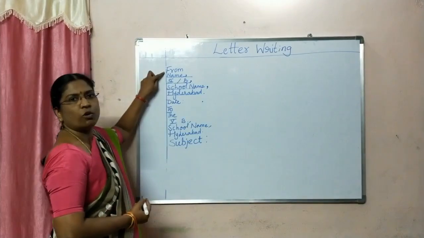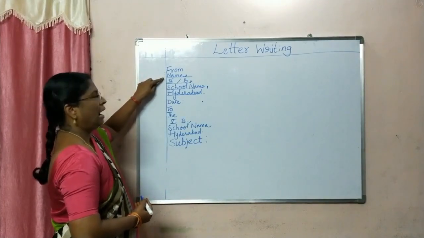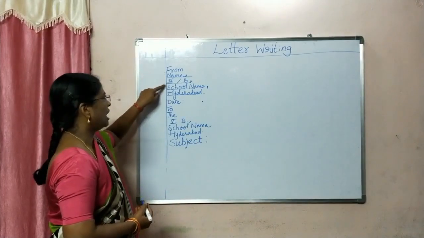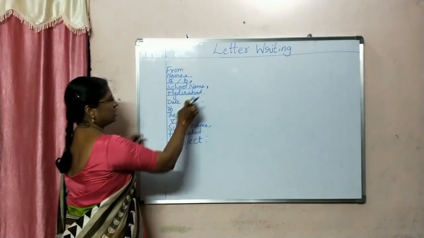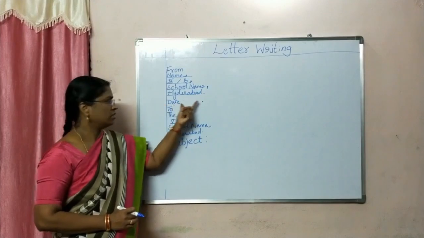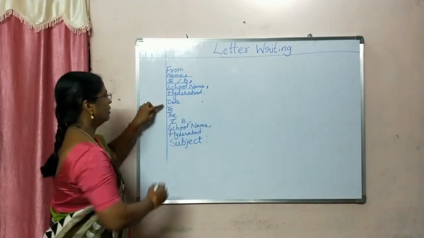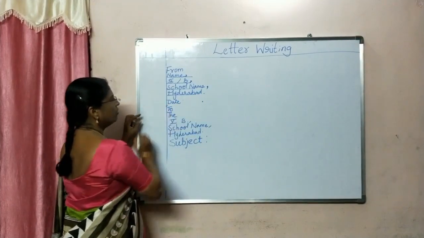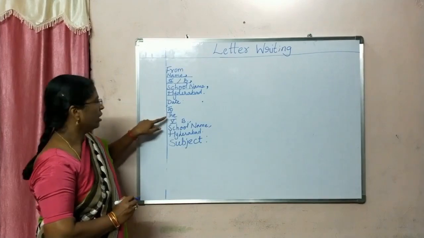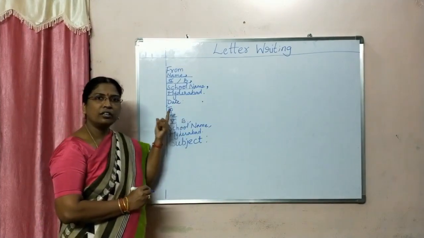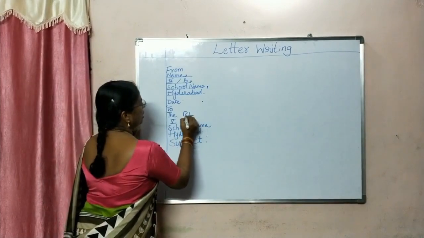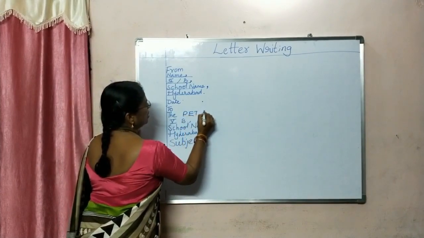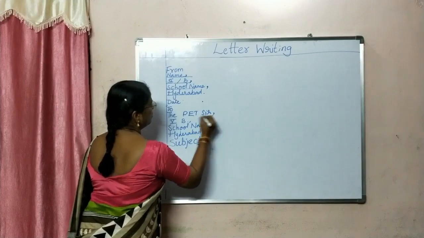So for first what you will write? From address, and your name you will write, your class, section, your school name, then the city, that is Hyderabad. Then whichever date it is, that date you need to mention. Then after that date you have to leave one line. Then comes to. Then to whom you are writing? To the physical education teacher, that is PET sir.